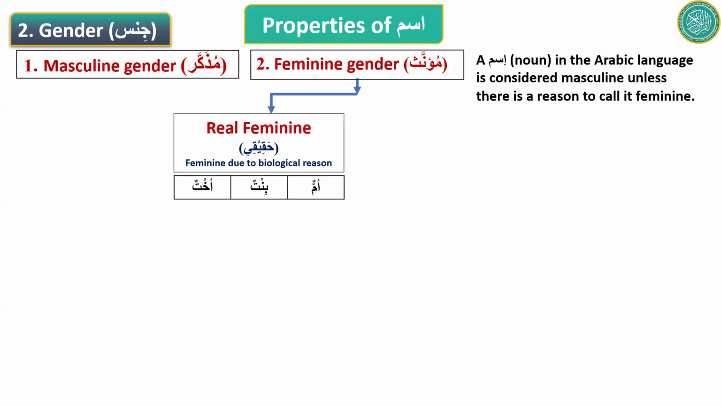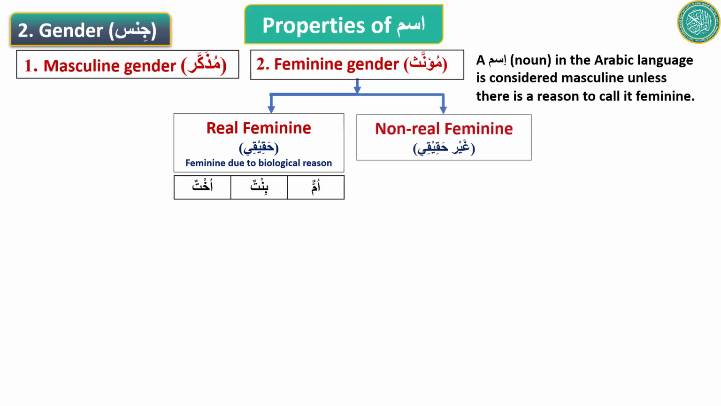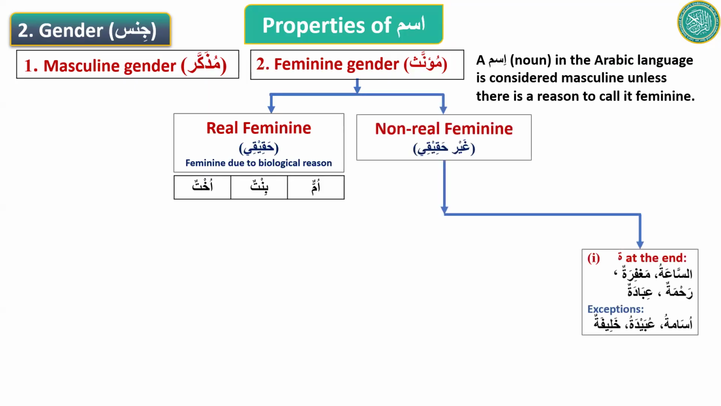So first one is a real feminine. The feminine because of biological reason, like mother, daughter, sister. And then there are non-real reasons, non-real feminine, like ta marbuta at the end. There are some exceptions that we discussed before, like Usama or Ubaida. These are masculine names. But generally, ta marbuta at the end means this is a feminine word. Names of places are all feminine.